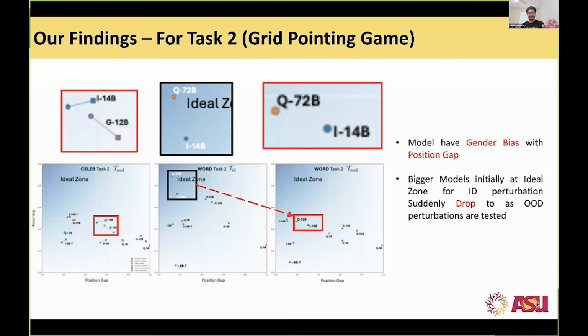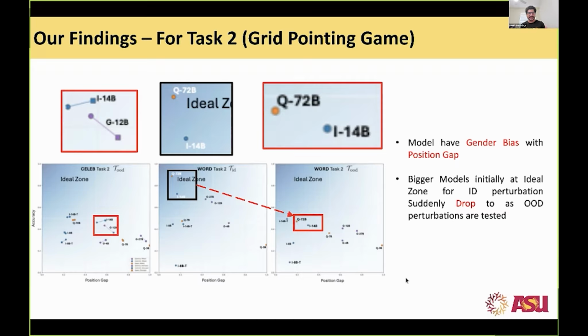So we can see that for the in distribution, Qwen 2.5 72 billion is almost perfectly in the ideal zone, be it the skewed data set or not. It is able to recognize well for the in distribution images, but it fails as we move to the out of distribution images. So the bigger models have a huge drop when you move from in distribution to out of distribution.